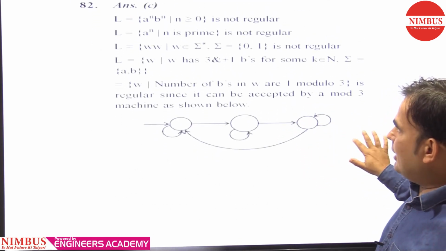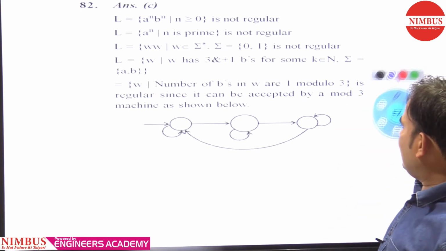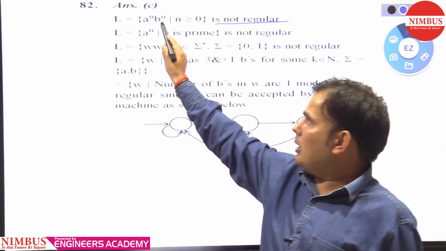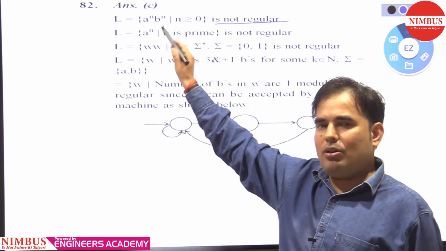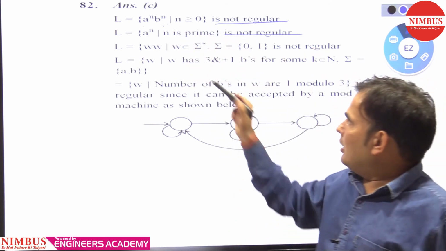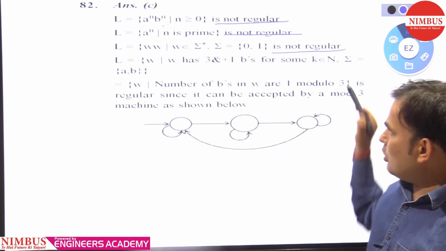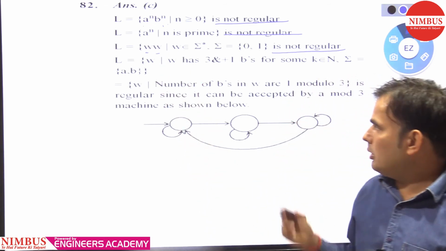You can see it like this. This is not regular just because of the comparison between A and B. This is the exceptional case, neither regular nor context free nor CSL, so also not regular. WW is also not regular because there is a comparison between string and string, W and W.